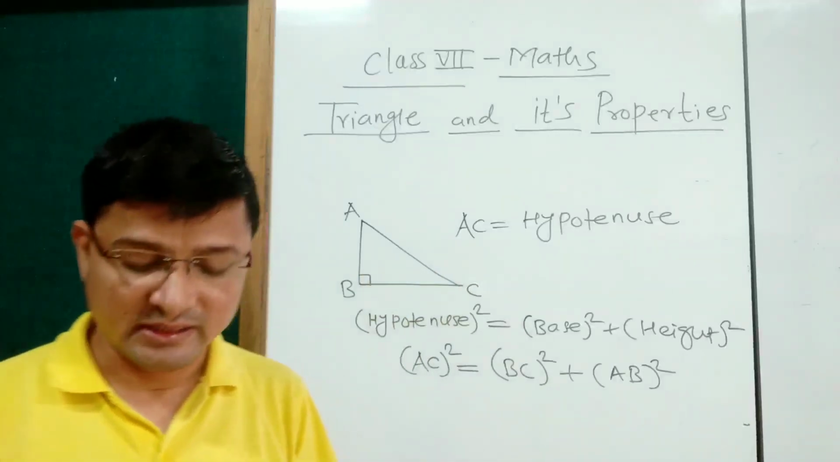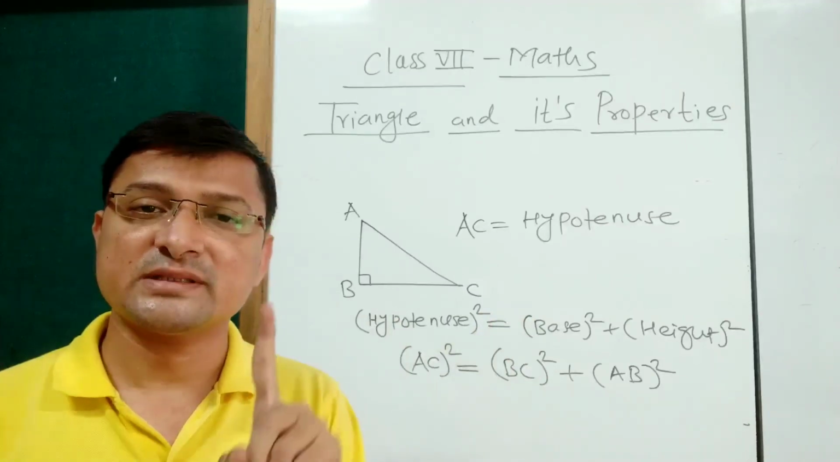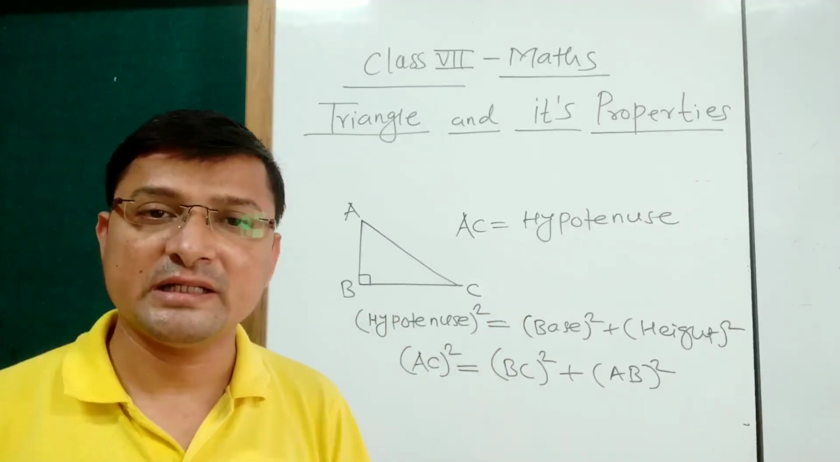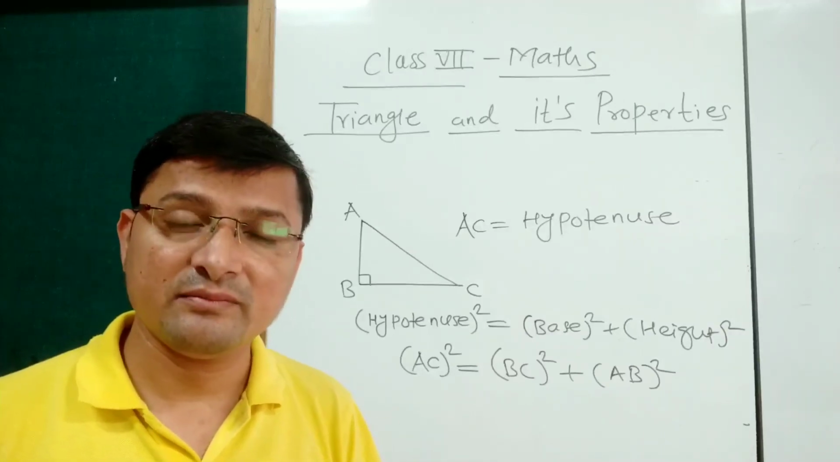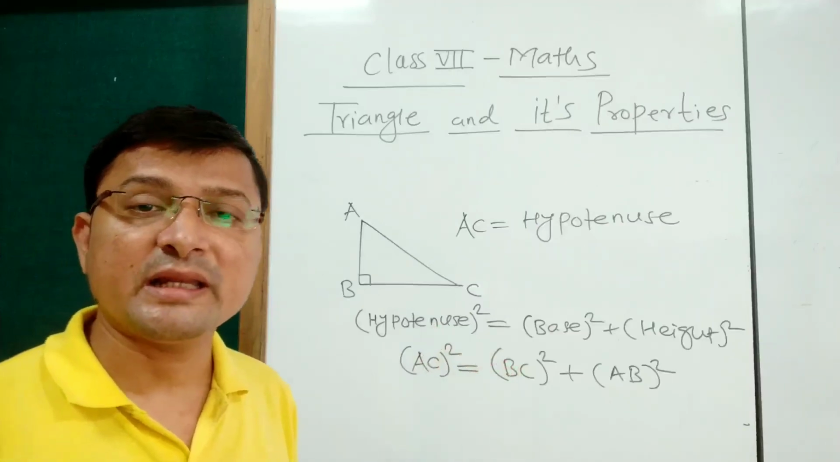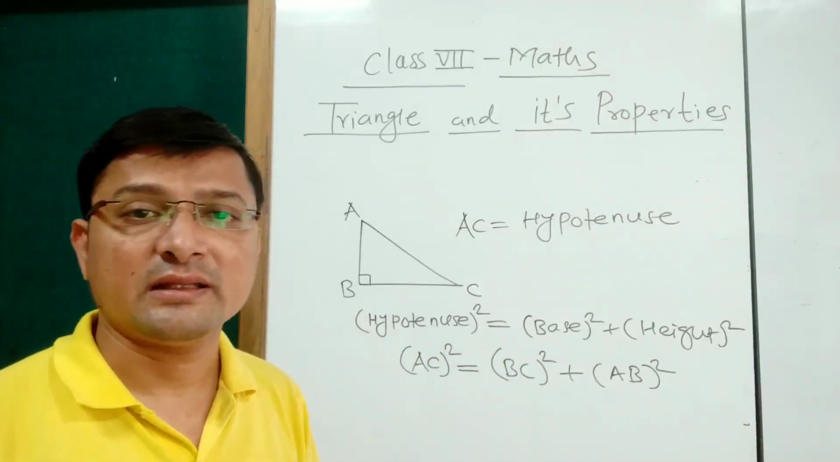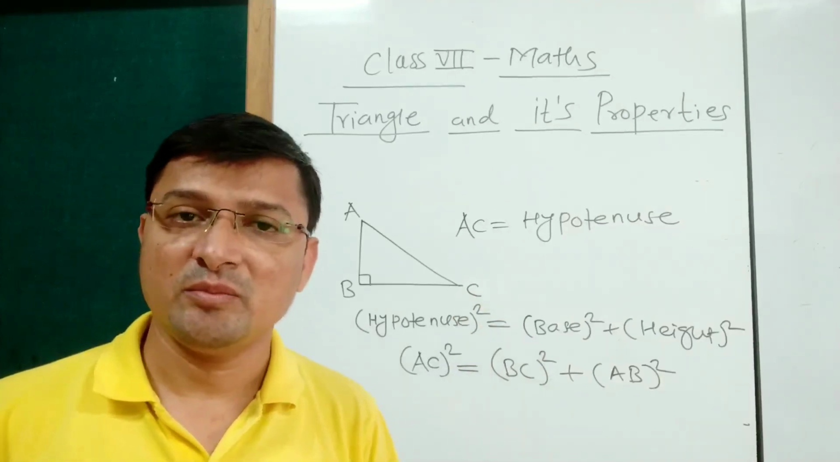So students, in this way we revise the concepts in this chapter: first median, then altitude, then exterior angle, then exterior angle theorem, then angle sum property, and then the property regarding the sides of a triangle, and the last but important, the Pythagoras theorem or Pythagoras property.